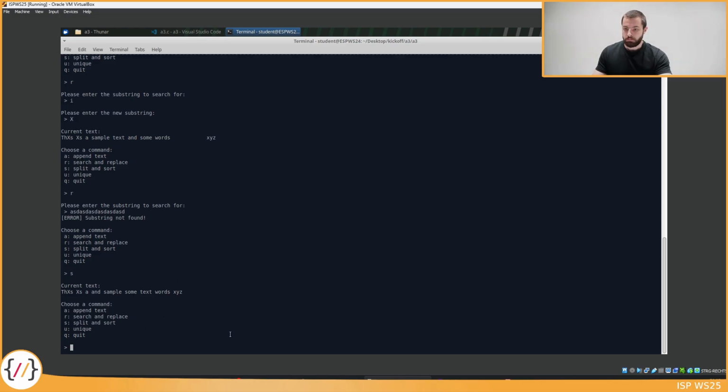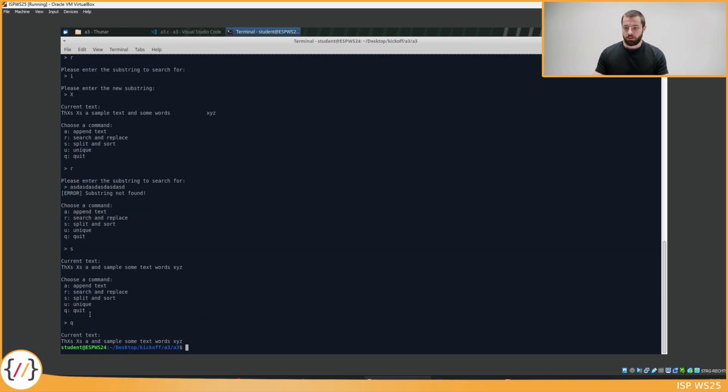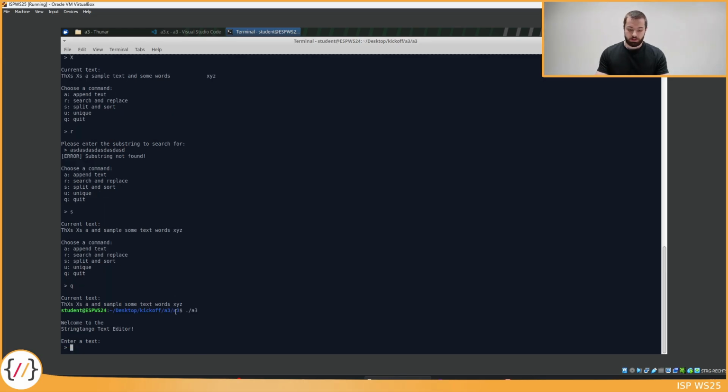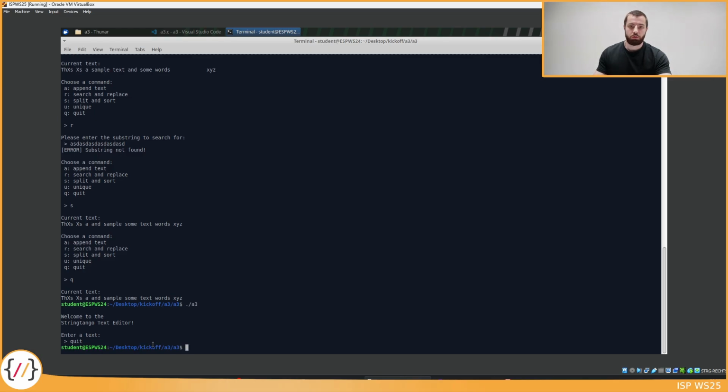If we want to quit the application, we can either choose the quit command by just typing Q, pressing enter, and this quit command prints the current text one last time and then it terminates the program. There's another way to terminate the program by typing quit, the word quit exactly as it is written here, no spaces and no uppercase letters. This word quit is valid at each prompt to terminate the program, and there is no current text printed or anything. The program is terminated immediately, as you can see here.